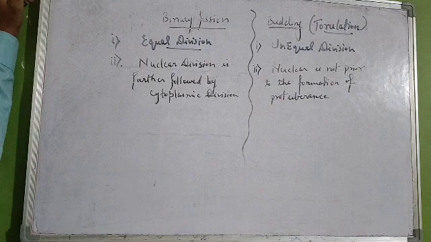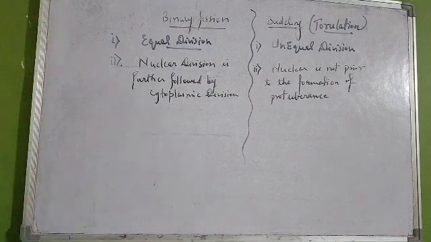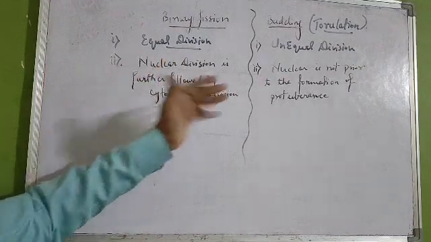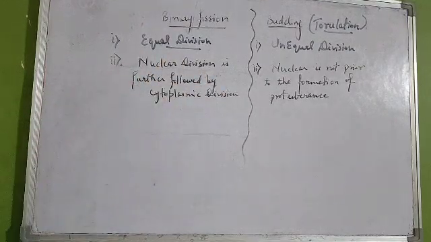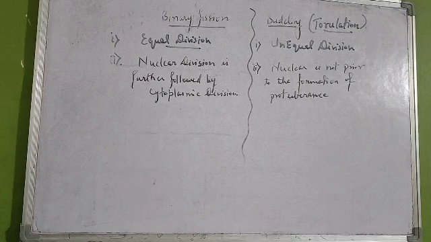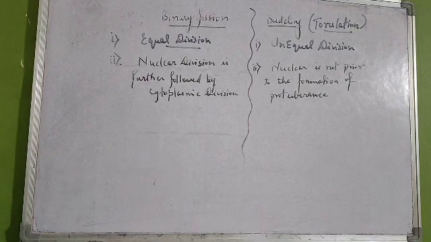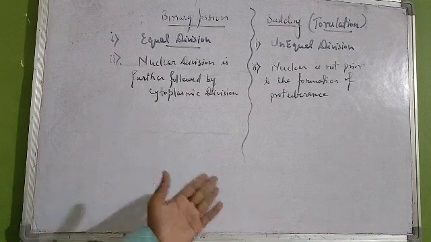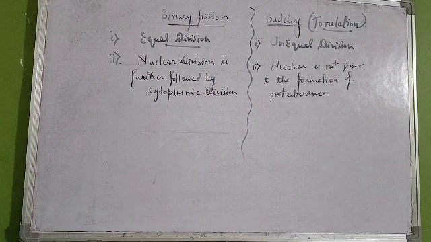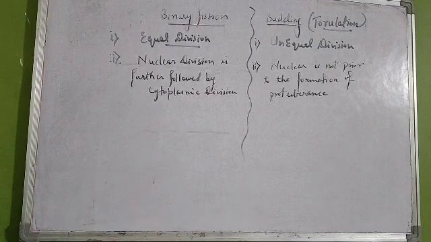That means in case of binary fission, nuclear division is a must, and after the division of the nucleus, the cytoplasm divides. But in case of budding, nuclear division is not a must. It cannot be said that nuclear division will take place prior. It is possible that the protuberance can be formed and later on nuclear division may take place.